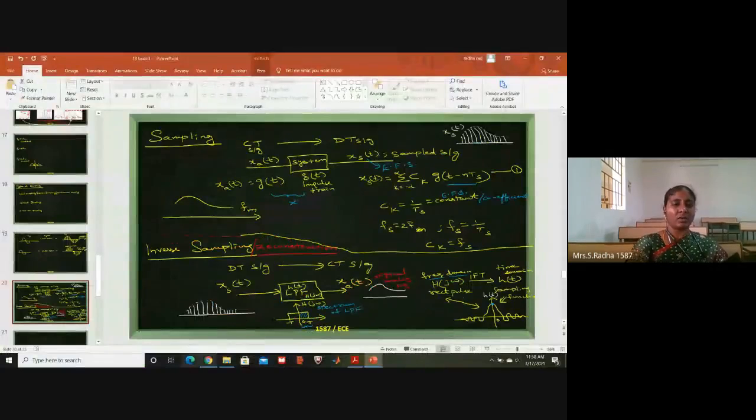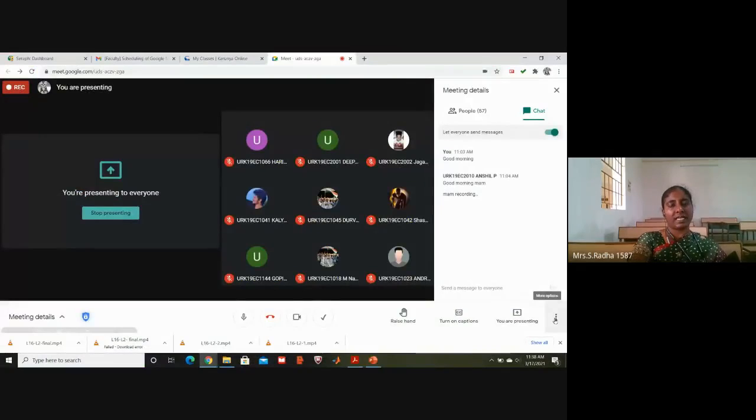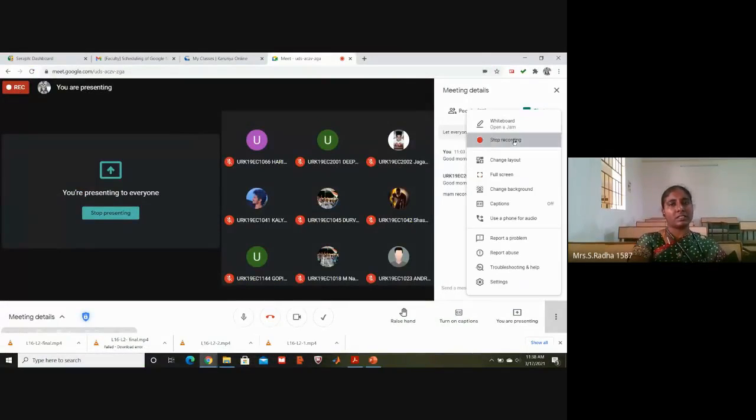There is a lot of derivation behind this. I have done only with the diagrams. Behind this, a lot of derivations are there, which we are not discussing in this session.